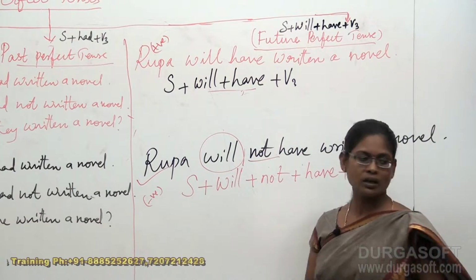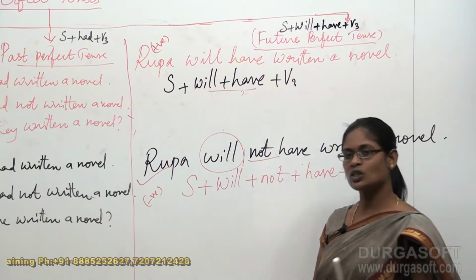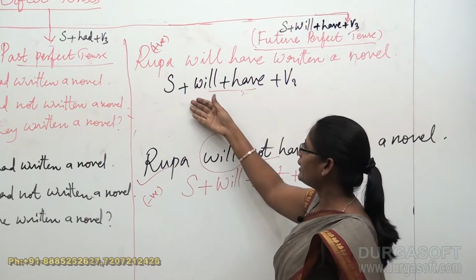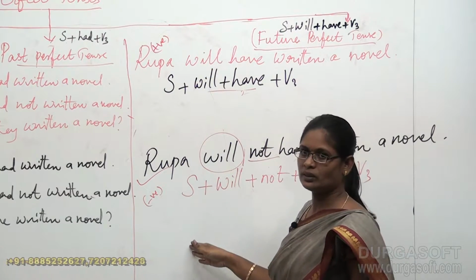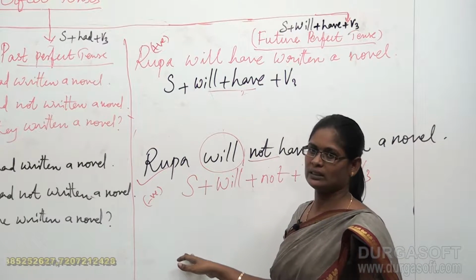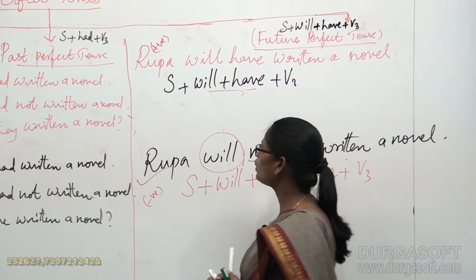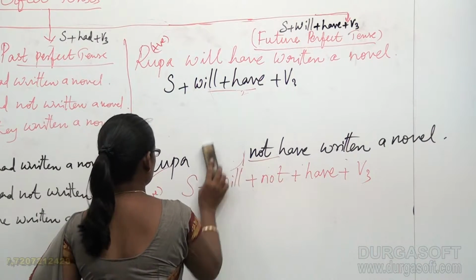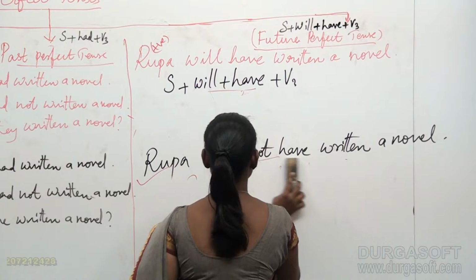So this is our exact structure. So students, I hope this is very easy for you now to identify a positive and a negative sentence with respect to future perfect tense.